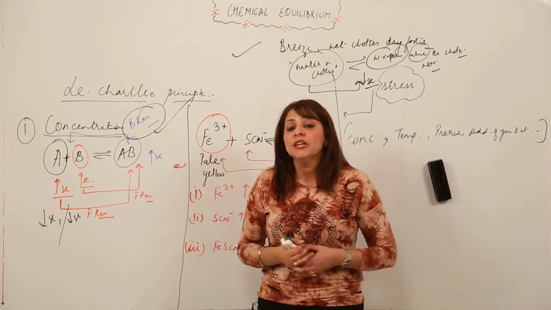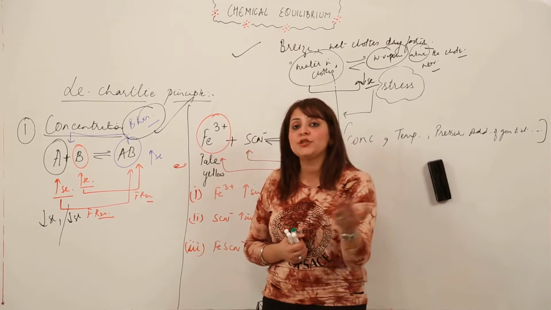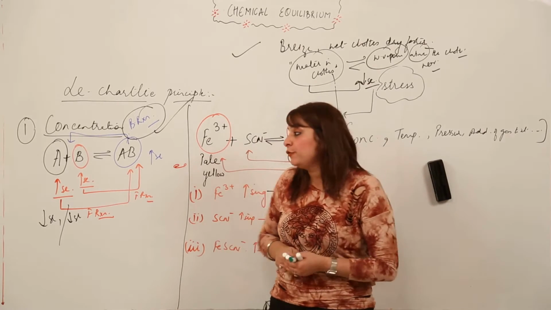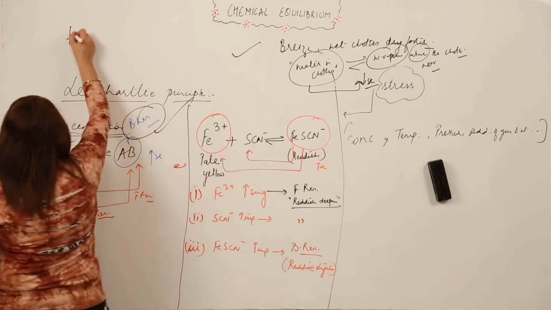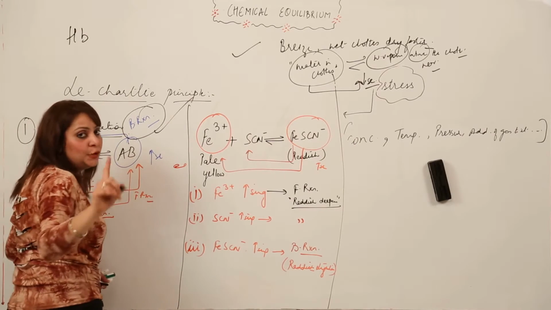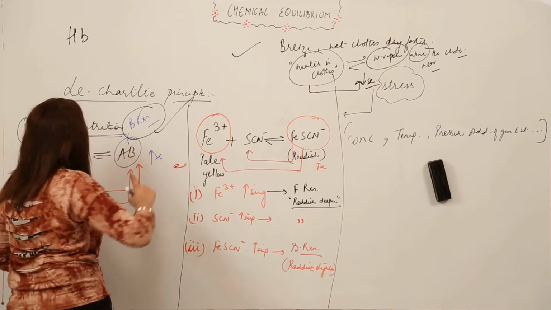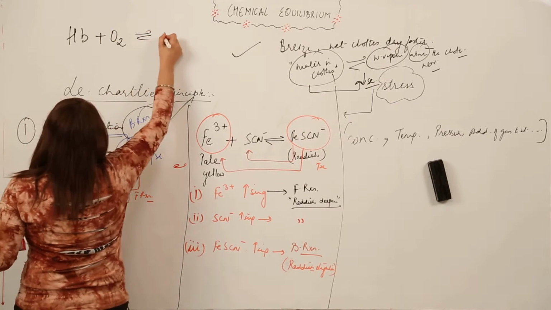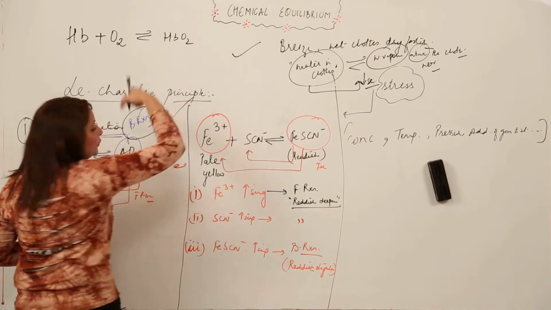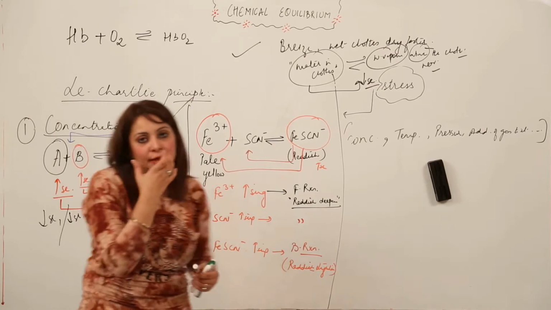So the oxygen from the alveoli diffuses into the blood, and it favors the formation of, like I'm telling you within a reaction, hemoglobin which is present in blood. You know it is an iron protein. It combines with oxygen and is in equilibrium with the complex it forms with the oxygen, that is the oxyhemoglobin, right?